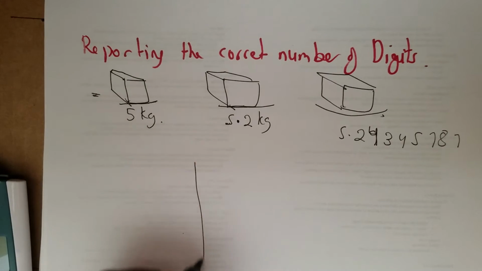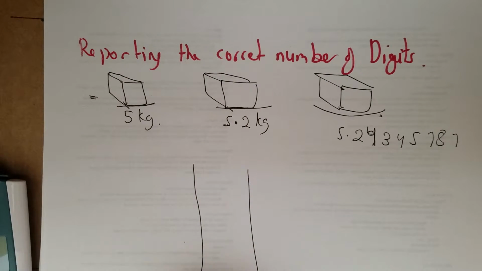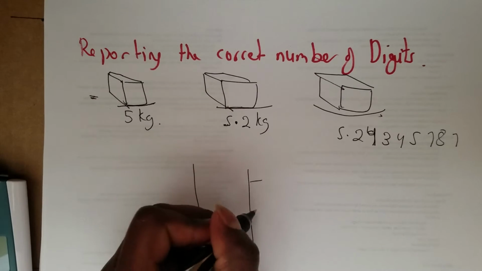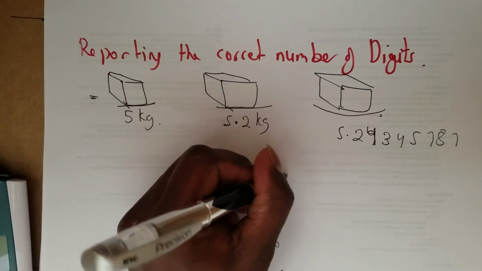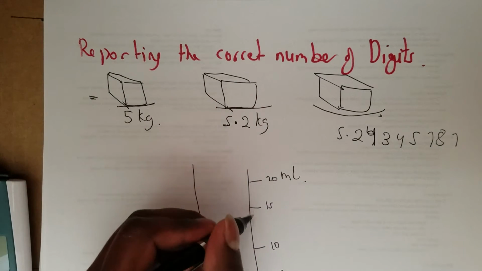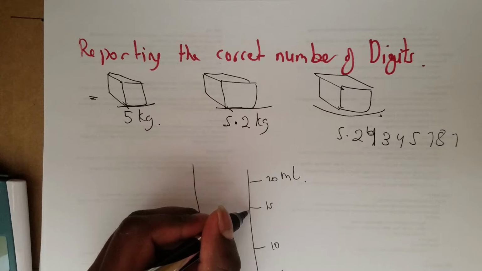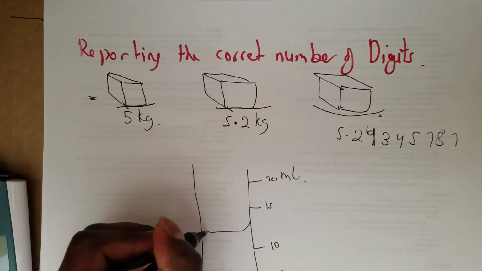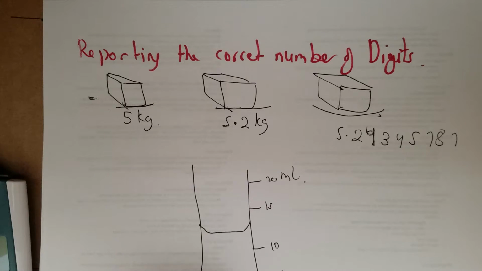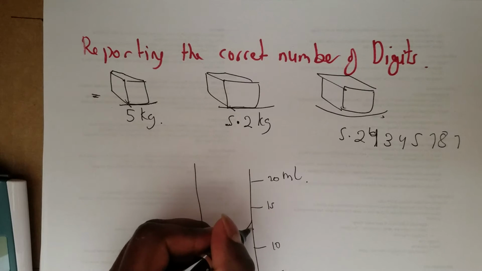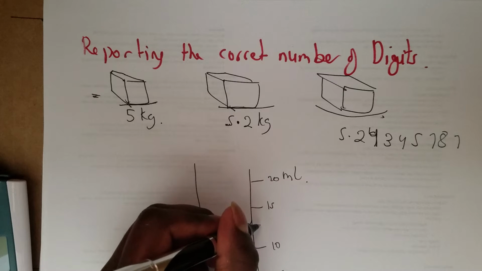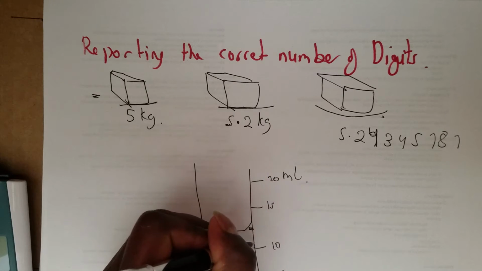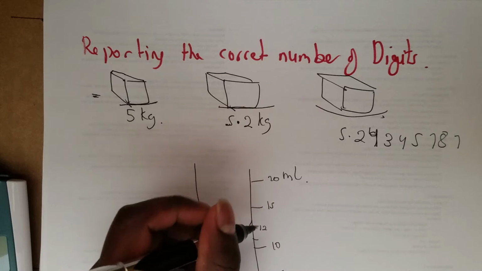If you have a funnel like this, and you have to weigh something, this is 5, 10, 15, 20 milliliters, and you have water, and you put the water in there, and the water comes up to here, right? See this measurement here is 10, 11, 12, this is 12.